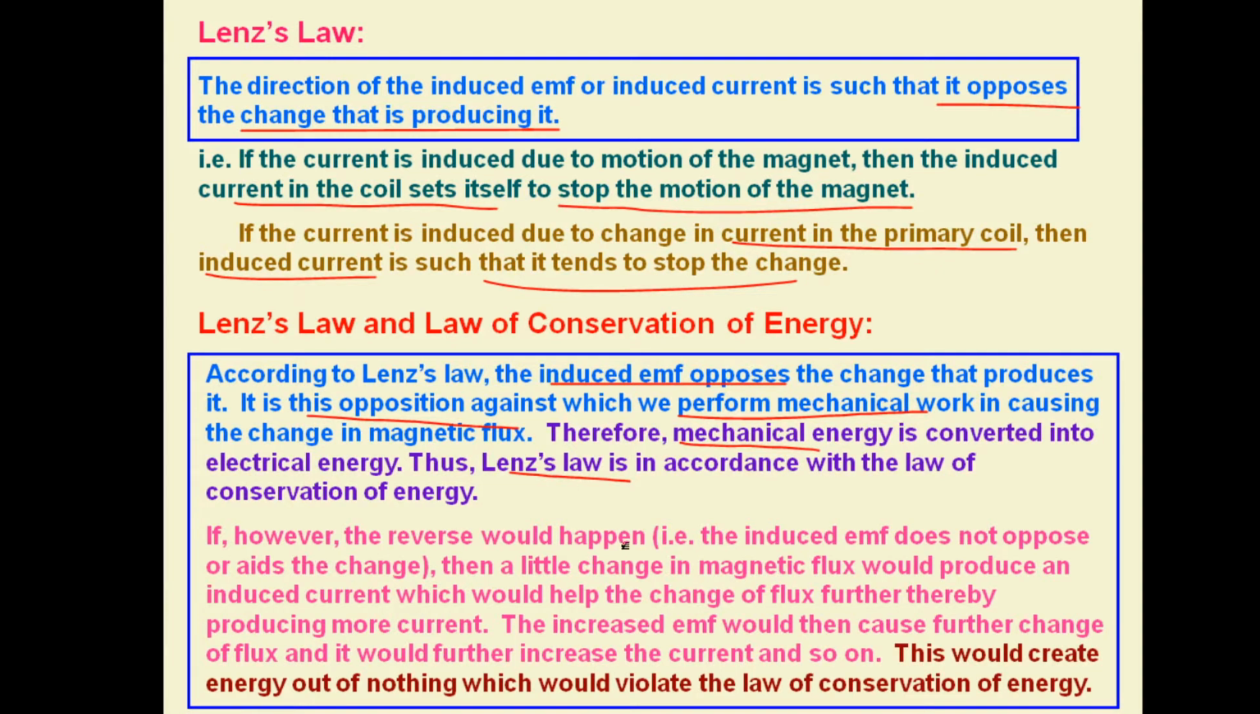However, suppose the reverse would happen. The induced EMF does not oppose but aids the change. Then a little change in magnetic flux would produce an induced current which would help the change of flux further, thereby producing more current, and hence the increased EMF would then cause further change of flux and it would further increase the current and so on. This would create energy out of nothing, which means there is no concept of law of conservation of energy. So the concept of conservation of energy by Lenz law can be explained by this portion. If required, you can note down this relation also.